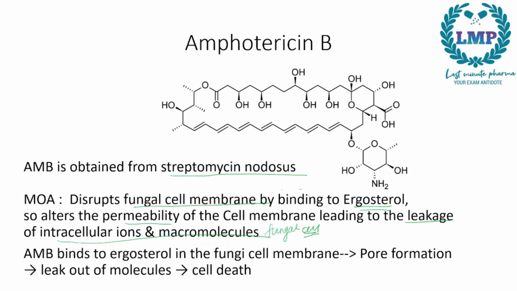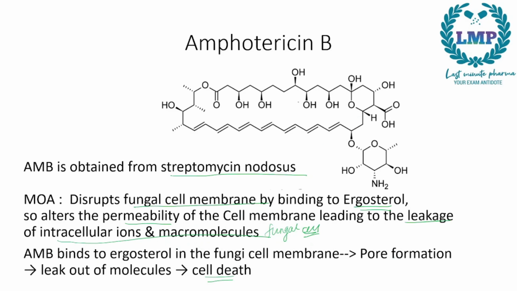Now what will happen is, in short, amphotericin B will bind to ergosterol in the fungal cell. There would be a pore formation. It will leak out the molecules and then there would be cell death. Now let us look at the structure of amphotericin B.